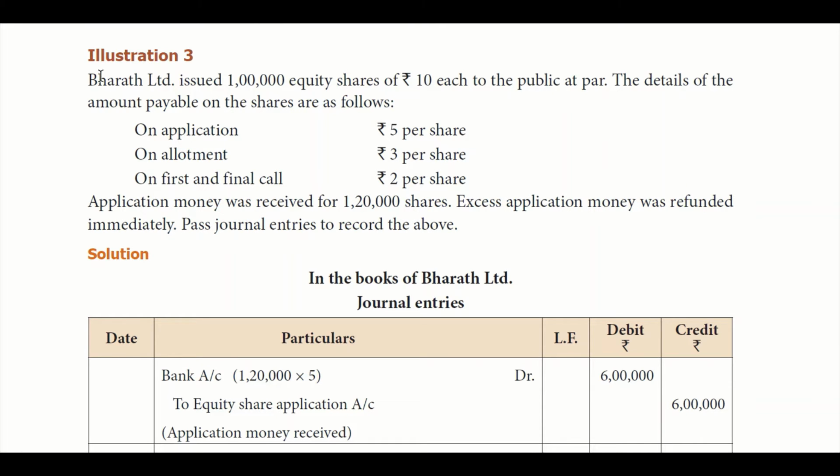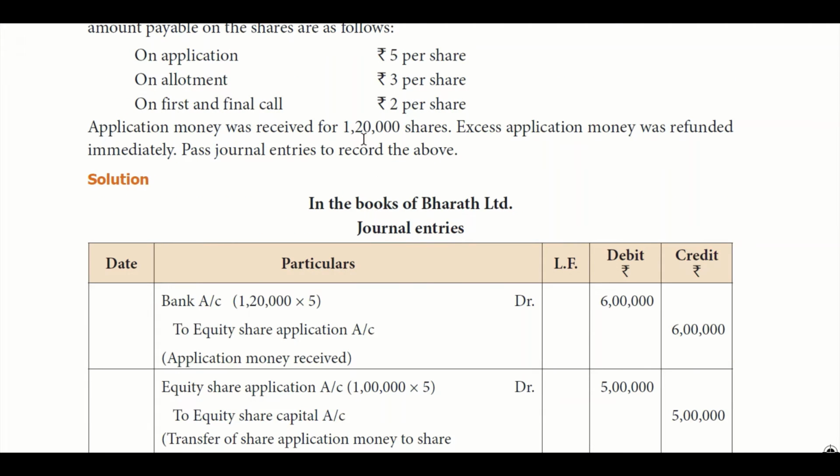Let's see this example where Bharat Limited issues 1 lakh equity shares of 10 each. On application it is 5, allotment it is 3, and first and final call it is 2. Application money was received for 1,20,000 shares. They are issuing 1 lakh, but we are receiving for 1,20,000. Excess application money was refunded immediately. That means the money for 20,000 shares is immediately refunded. So at the time of receipt, you receive for all 1,20,000. This into 5 gives you 6 lakhs, so you will pass the entry for all 1,20,000.